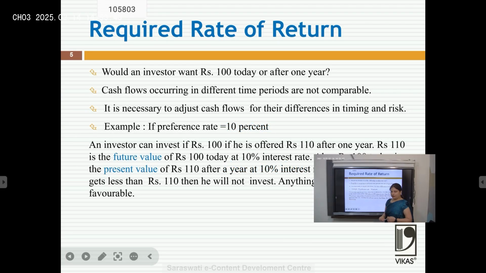For example, if I will give an investor rupees 100 today and say that I will give you 100 after 1 year, he will never accept it. But if I say that I am giving you 100 rupees today and after 1 year you will get 110, then this 110 is the future value of the money after 1 year, and the 100 rupees is the present value which I am investing today.